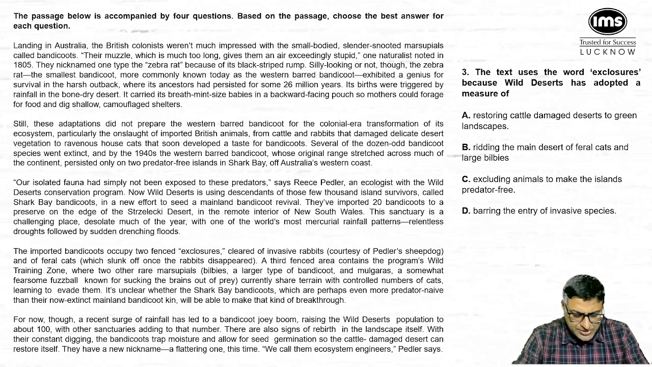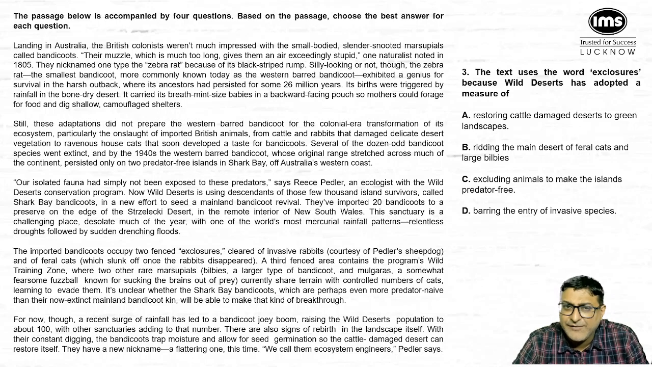Now, if you go to options, option number A says that restoring cattle damaged deserts to green landscapes, riding the main deserts of feral cats and large wildebeest, excluding animals to make the islands predator free, and barring the entry of invasive species. Very clearly, the correct answer is option number D, barring the entry of invasive species. ये say for example कारण था for this particular exclusion. Others can be eliminated. Option number C, excluding animals to make the islands predator free.